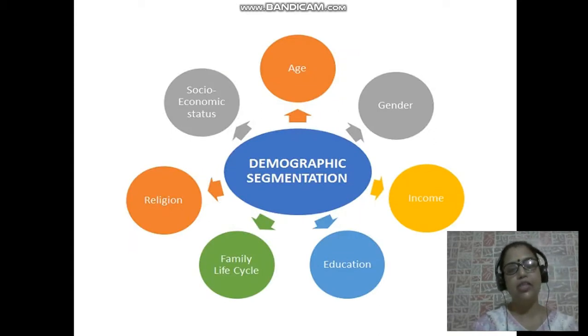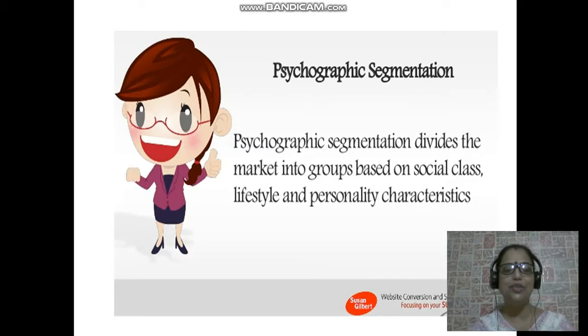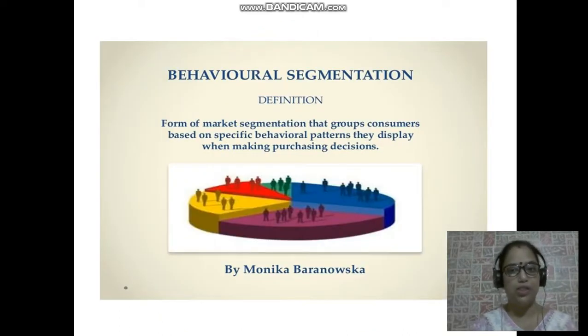Demographic segmentation is based on age, gender, income, education, family life cycle, religion, economic and social status, etc. A poor family has limited demand, a rich family has a huge amount of demand. Psychographic, according to the psyche, that's the social class, the class that you belong to, the lifestyle that you lead, the personality that you share, all prompts you to make certain purchases. So according to lifestyle, you decide what to purchase and what not to purchase.